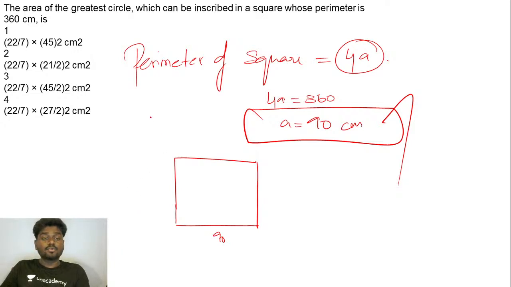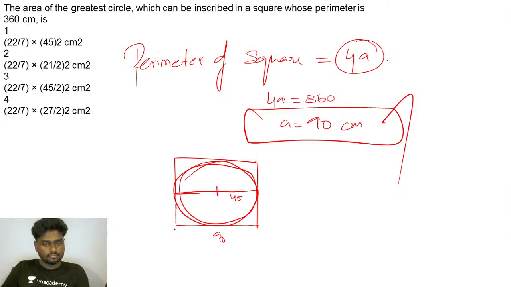So they are asking you the area of the greatest circle. If I want to inscribe a greatest circle, I kindly apologize for my poor drawing skill. If I want to inscribe the greatest possible circle inside the square, this should have a diameter of 90 and a radius of 45, if I'm not wrong, right?